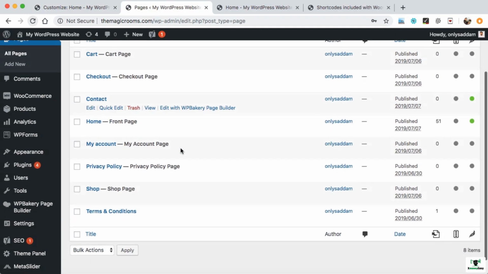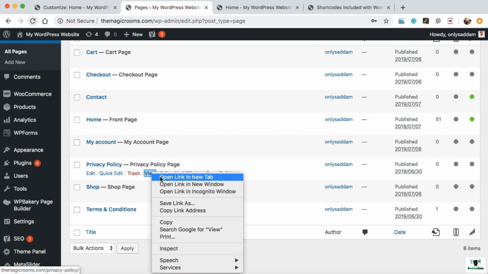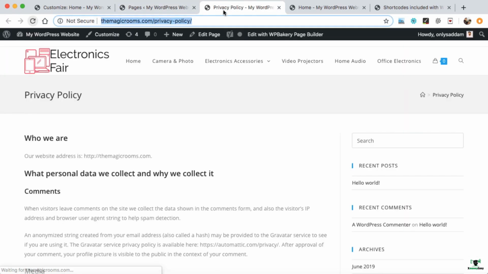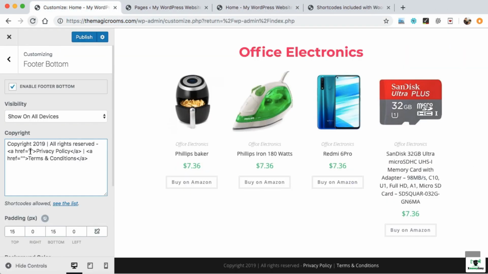We need to get the link of privacy policy page. So here, once you hover on privacy policy, you can see these little text below it. Just right click on view and then open link in new tab. So this will open over here. That's the exact link of this page. Just copy it and now we can paste this link between these double quotes like this.